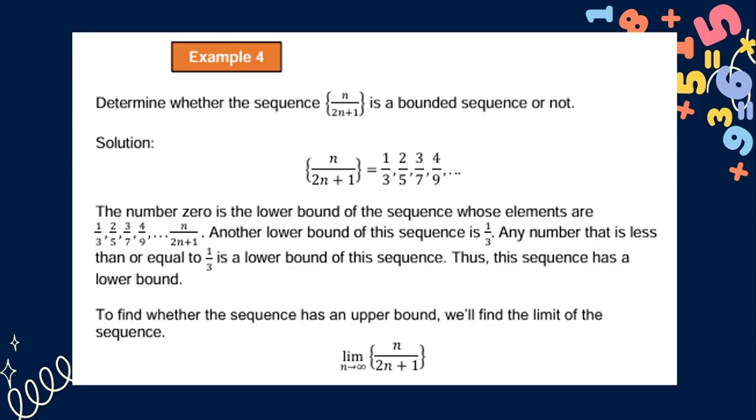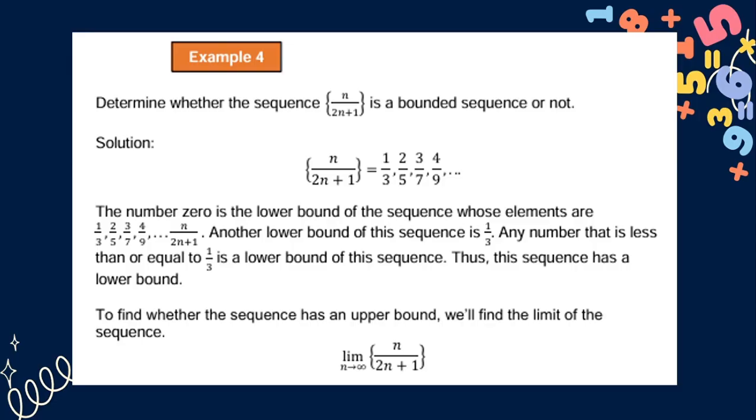So the number 0 is a lower bound of the sequence whose elements are 1/3, 2/5, 3 over 7, 4 over 9, then n over 2n plus 1. Another lower bound of this sequence is 1/3. So any number that is less than or equal to 1/3 is a lower bound of this sequence. Thus, this sequence has a lower bound.